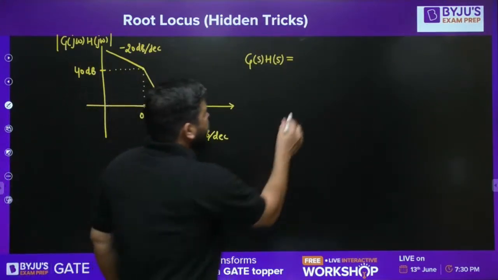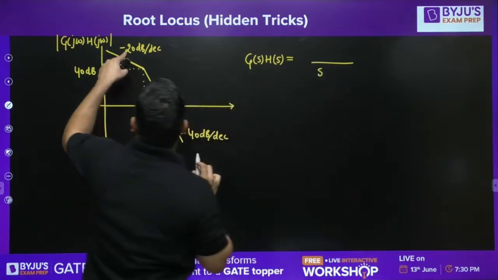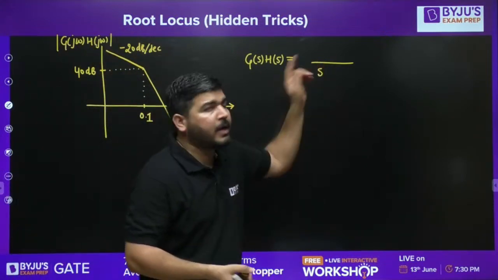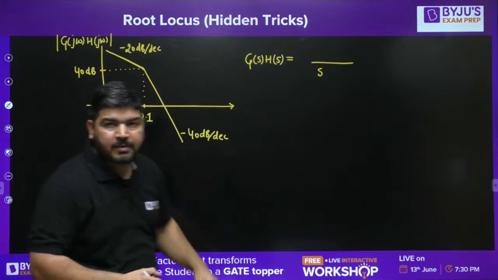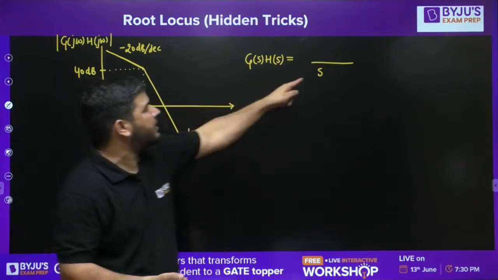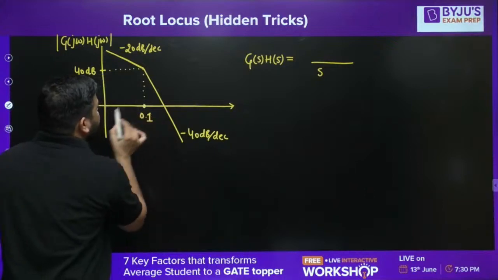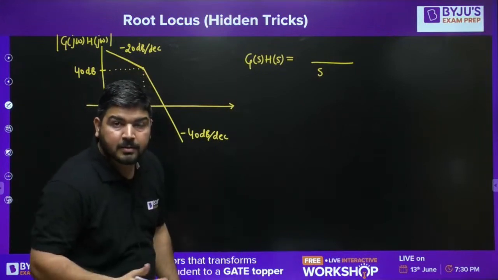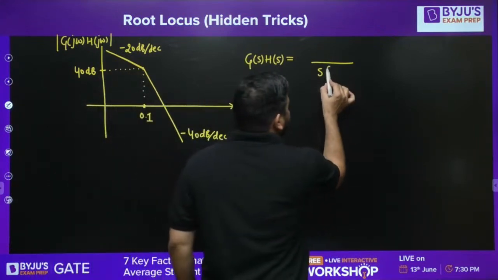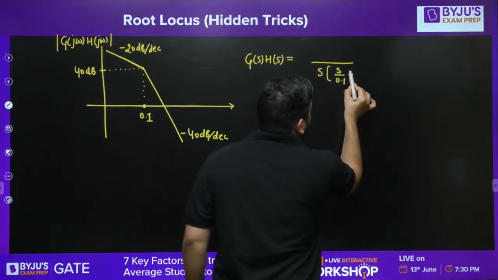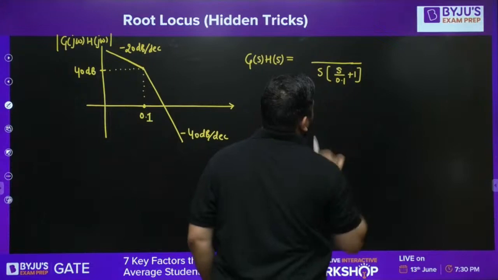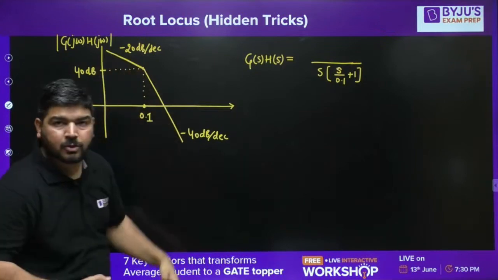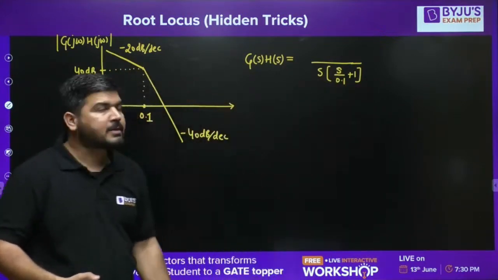It is decreasing. It means you have to write s in the denominator because the slope is minus 20. If the initial line is decreasing with the slope of minus 40, then I have to write s square. Okay, but the initial line is decreasing with slope minus 20 dB per decade, so I have to write 1 s in the denominator. And this is the corner point. At this corner point, again the slope is further decreasing by minus 20 dB per decade. If the slope is further reduced, it means it will also be in the denominator. I told you, whenever the slope decreases, you have to write in the denominator. Okay, so this term, since minus 20 dB per decade further decreases at this point, that's why I have taken s divided by 0.1 plus 1.